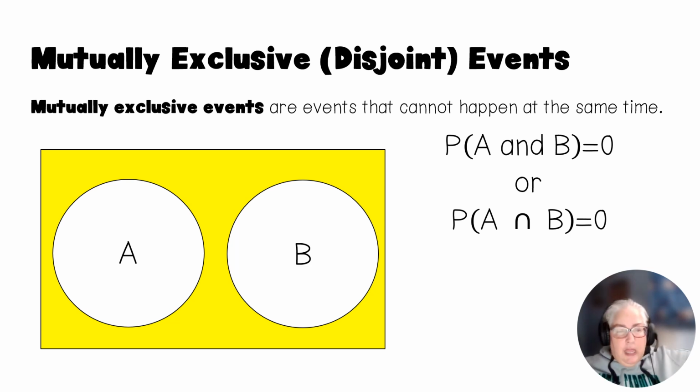Let's let A be California and let's let B be South Carolina. Okay. Those two things cannot happen at the same time. They do not overlap. All right. So I want you to notice they don't overlap. All right. That means that their intersection is 0.